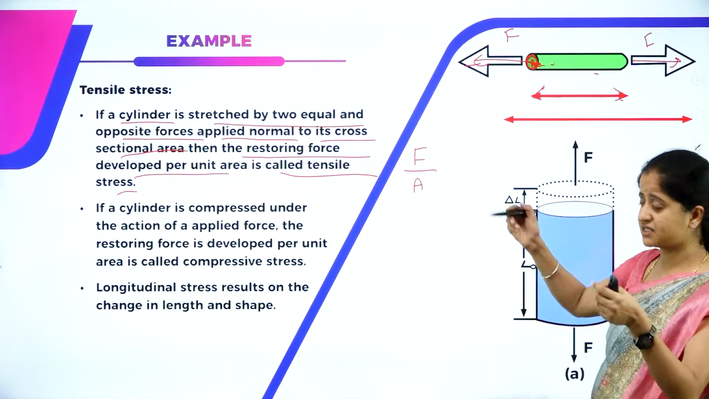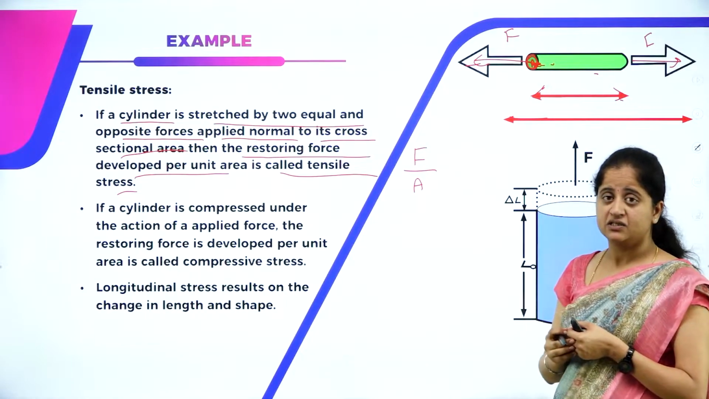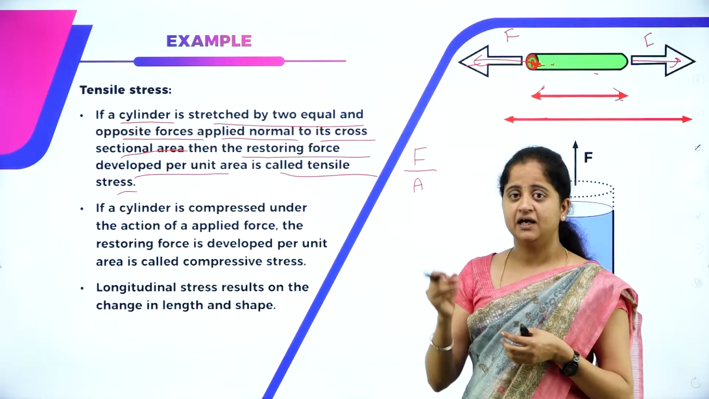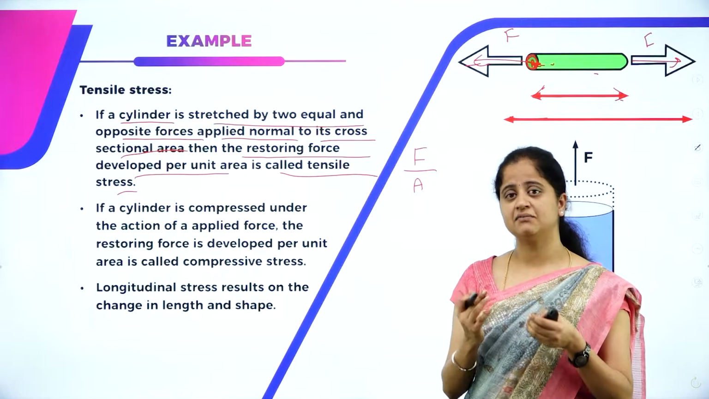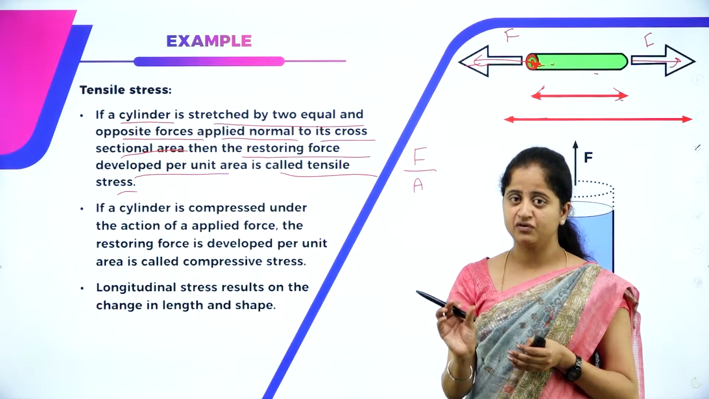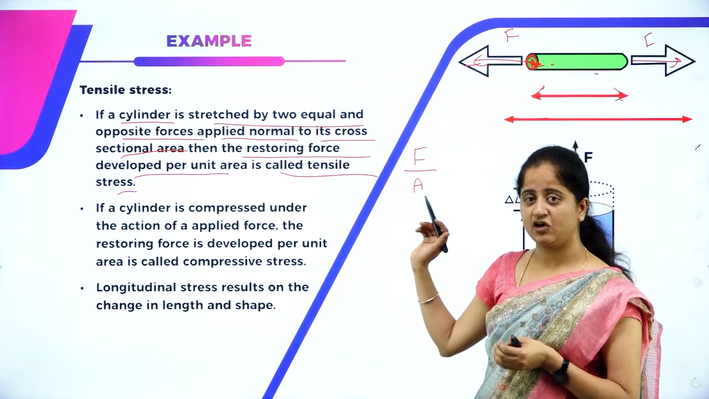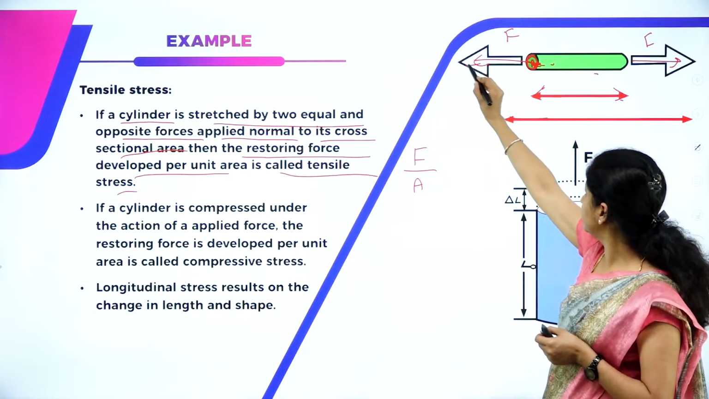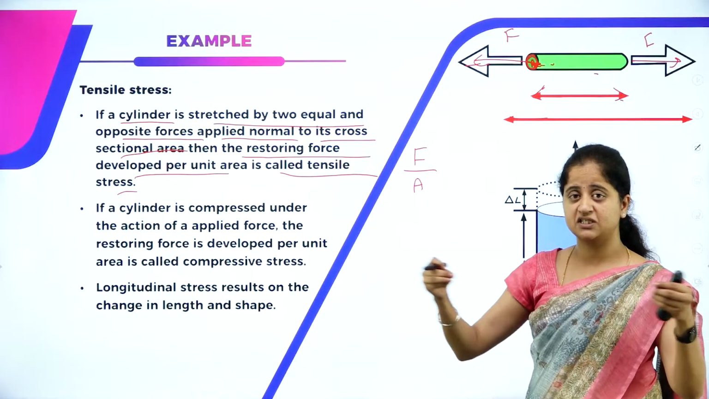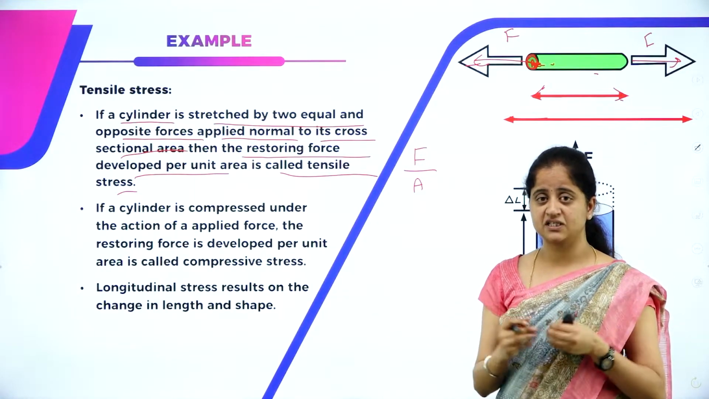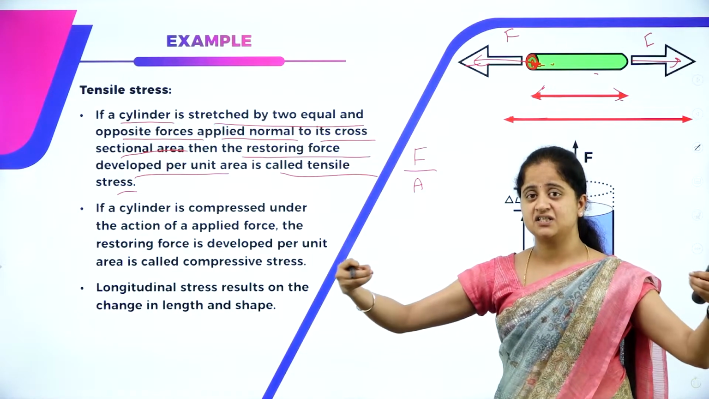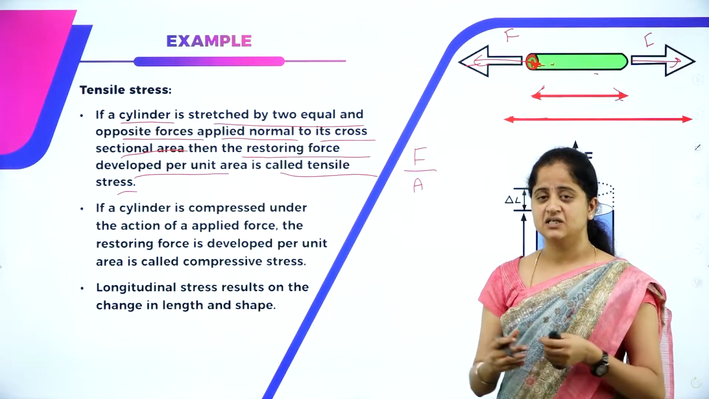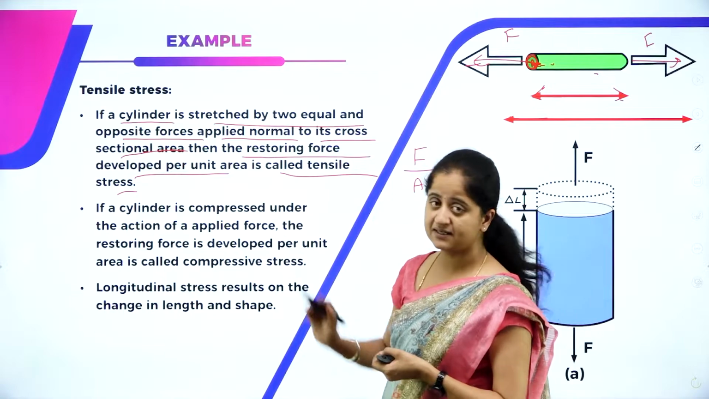The cylinder will get stretched, and hence the length of the cylinder will increase. Which means after the removal of the deforming force, the material will regain its original property, and the force which is responsible for this is nothing but the restoring force. So the amount of restoring force that develops per unit area in an object is nothing but tensile stress. Here the forces are acting away from the faces, that is away from the cross-sectional area, and the force is normal to the cross-sectional area, which results in causing tension, which results in causing the change in length, which means generally the length increases. So such type of stress is called tensile stress.